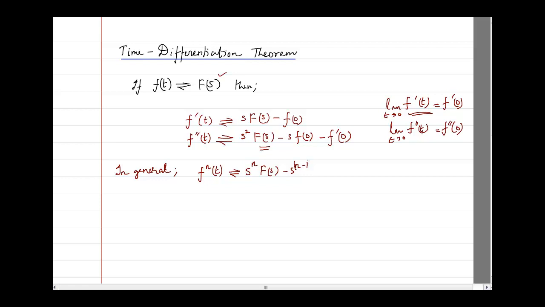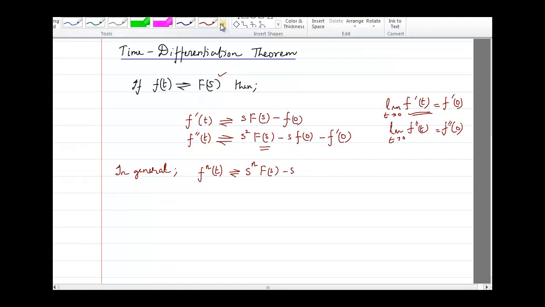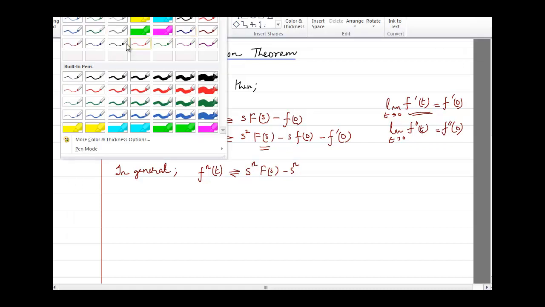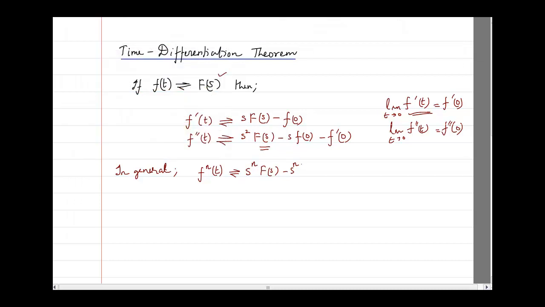Okay, it is s raised to power n minus 1, but I will not write it like that because otherwise the equation will look very complicated. You should understand, some of you are making mistakes by writing s raised to power n. No, that is wrong. It is s of n minus 1. So if n is equal to 5, then s raised to n minus 1 will be s raised to power 5 minus 1, which is 4.